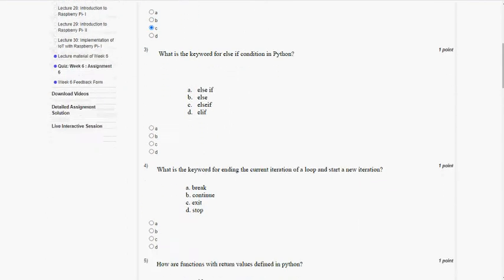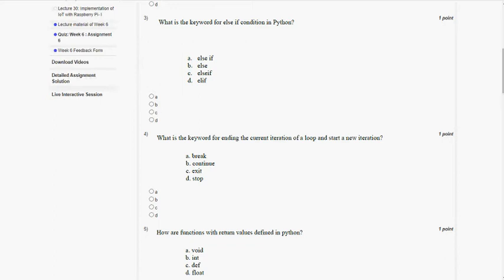And third question, what is the keyword for else if condition in Python? In Python, else if is represented as elif. Elif represents else plus if. So that is option D. Mark option D as the correct answer for the third question.